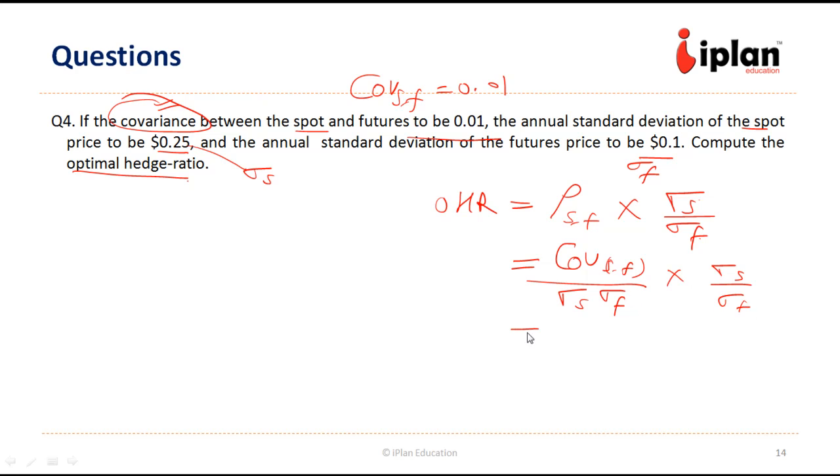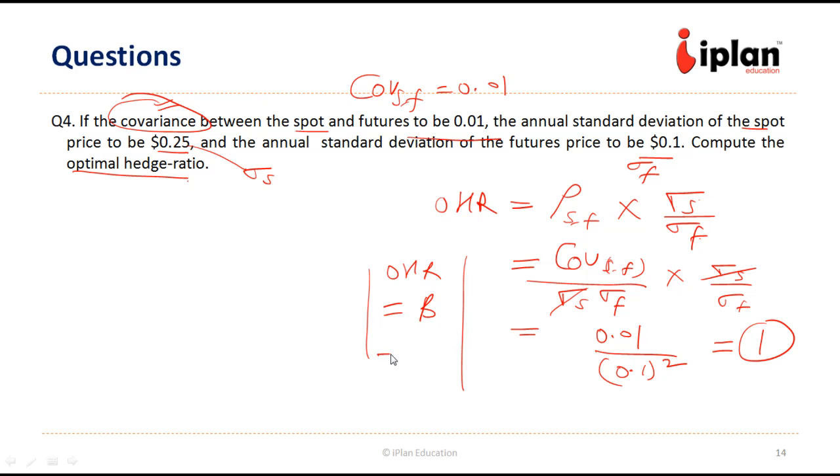So let us put these values. Covariance is 0.01. This will get cancelled out. Divided by sigma F square. What is that sigma F? 0.1 square. So it is going to be 1. Optimal hedge ratio is 1. Or we could have simply written, we know that optimal hedge ratio can also be written as beta.